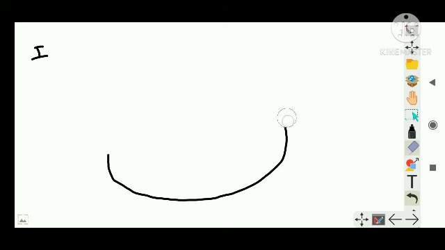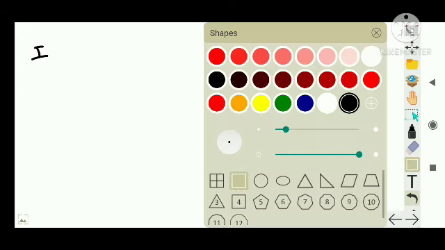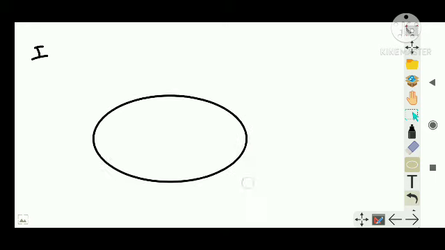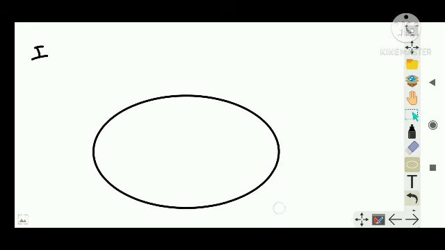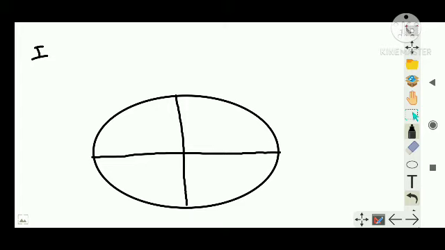So your question will be, what do you mean by foci, right? Because you have no idea what an ellipse is, or what the terms of an ellipse are. This is not present in your textbook, and I am telling you from my side. See, if this is an ellipse, this is called the major axis and this is called the minor axis.